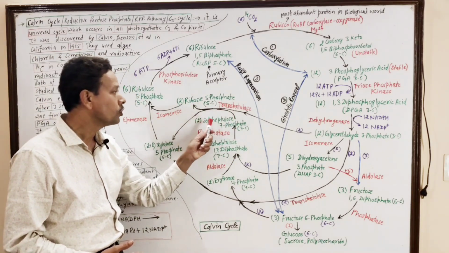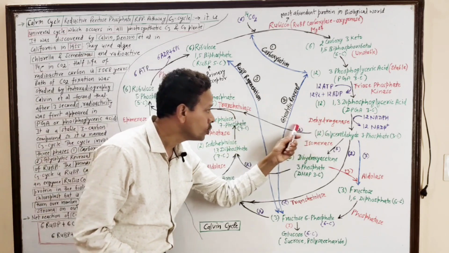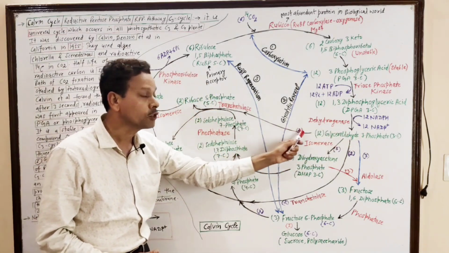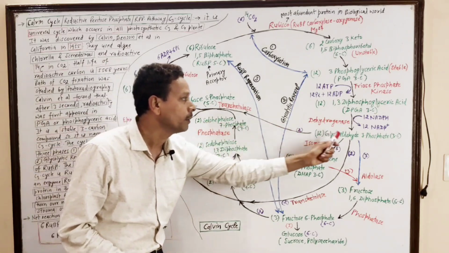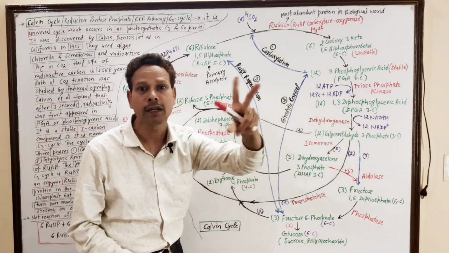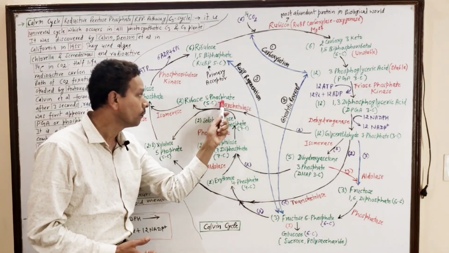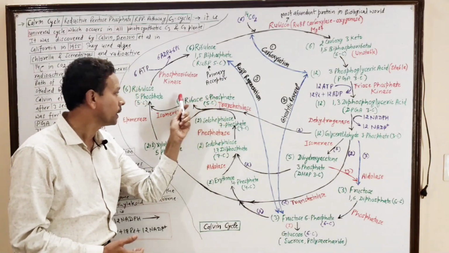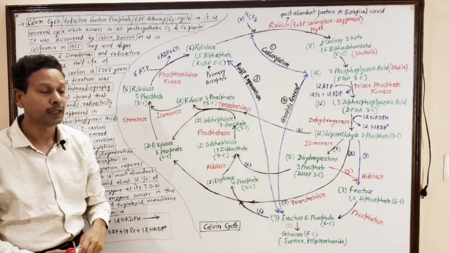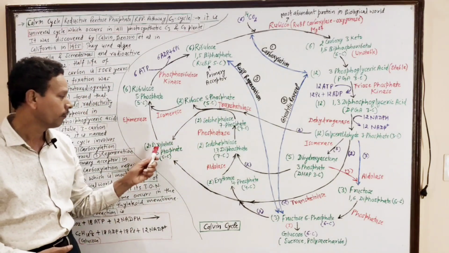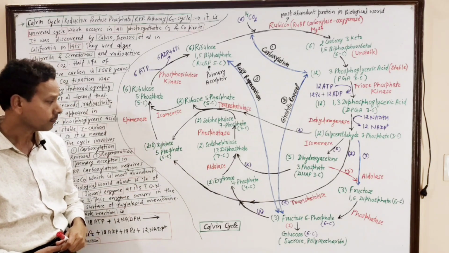These 2 molecules plus 2 molecules of glyceraldehyde. Note down, 2 molecules plus 2 molecules. These are 7 carbon, 3 carbon. 7 plus 3, 10 carbon. 10 carbon produce 2 molecules of 5 carbon compound, one is ribose 5-phosphate, and another 5 carbon compound is xylulose 5-phosphate.